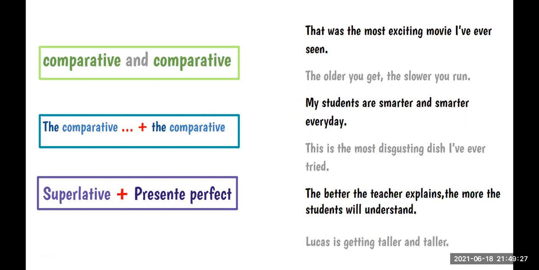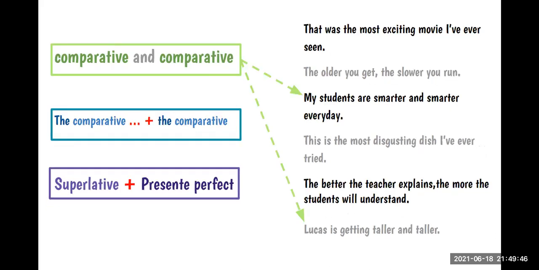The last one, the second one, Lucas is getting taller and taller. The second one? No, I don't think so. No, no. The third one, right? The students are smarter and smarter every day. Very good. So we have here these two sentences. What about the comparative and the comparative?